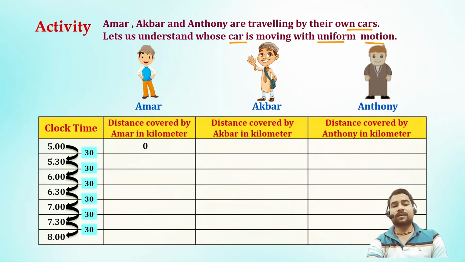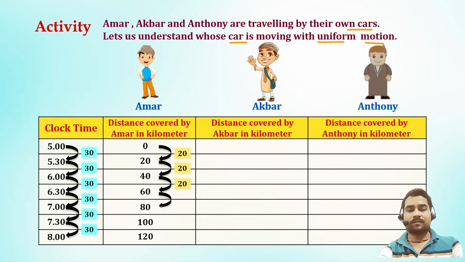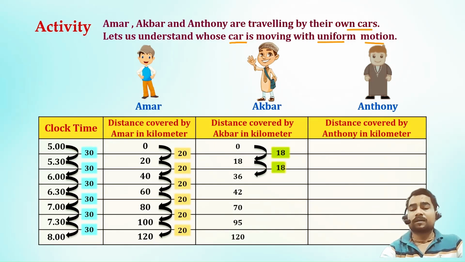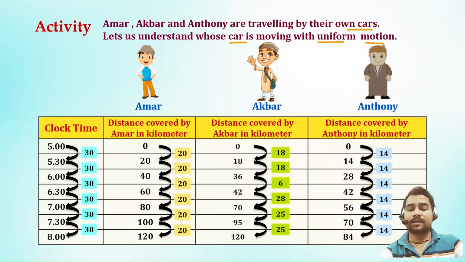Distance covered by Amar is given in this table. Obviously, Amar is going with uniform speed. In equal time, he is covering equal distance. Now, what about Akbar? Here, as you can see, Akbar is not covering the same distance. That's why Akbar is moving with non-uniform speed. Last, Anthony. This time the gap is again 14. So Anthony is also going with uniform speed, right?